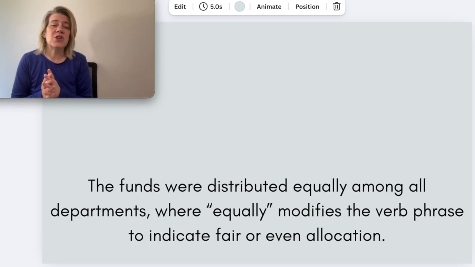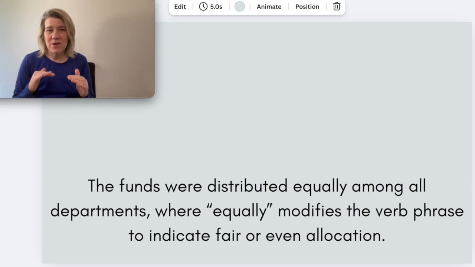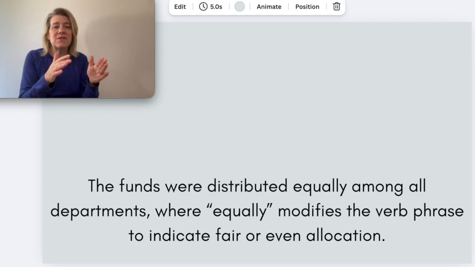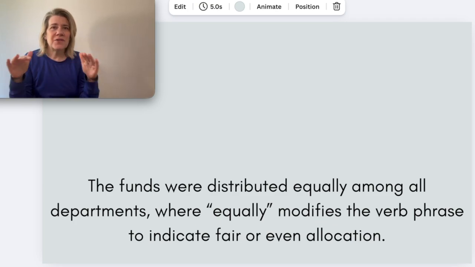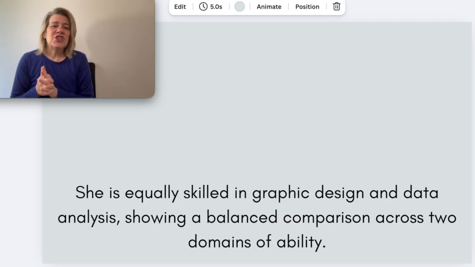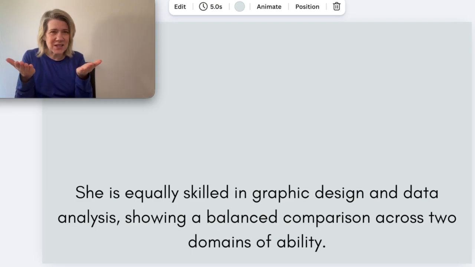The funds were distributed equally among all departments. Here, equally modifies the verb of how they were distributed, and it means that it was done in a fair or even allocation. It doesn't mean that this department received the same amount as this other department. It means that all of the departments received what they need. She is equally skilled in graphic design and data analysis. This shows that her skill level is the same in both graphic design and data analysis.